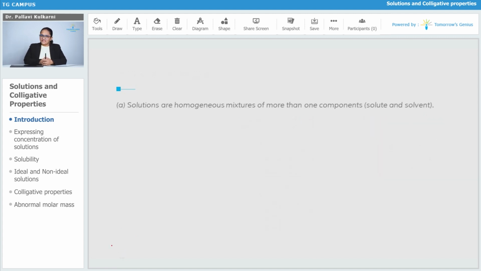As far as solutions are concerned, they are nothing but homogeneous mixtures. That is, in the solution the components of the mixture are uniformly distributed throughout the mixture. Therefore a solution can be categorized as a homogeneous mixture. A solution is composed of two main components, and they are nothing but solute and solvent.